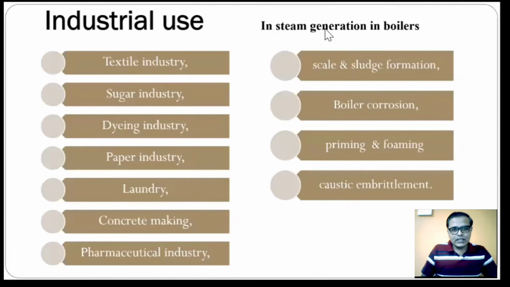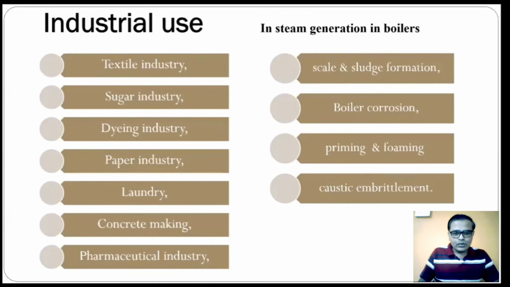Mainly, one more thing is there: if you are using steam generation in boilers, the boiler may have such adverse effects. I think this part is not in your syllabus, but I have given it as an overview. Otherwise, this is an individual question for a lengthy answer of 4 to 6 marks. So: scale and sludge formation, boiler corrosion, priming and foaming, and caustic embrittlement. These are the adverse effects on the boiler. It means if hard water is added into the boiler, then such types of problems may arise. So let us proceed further.